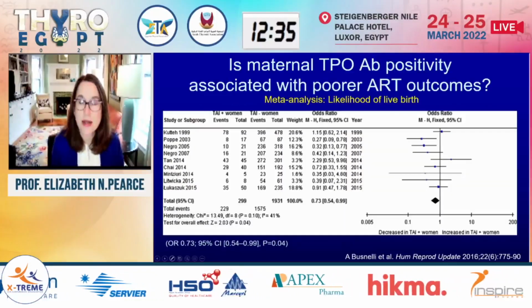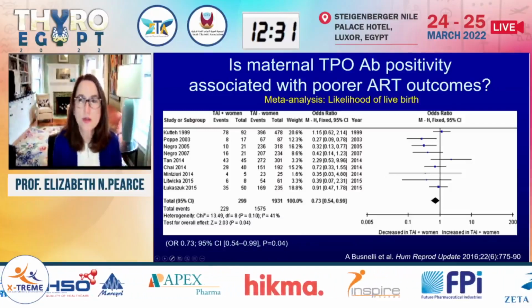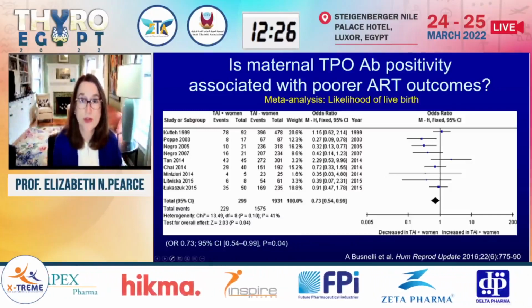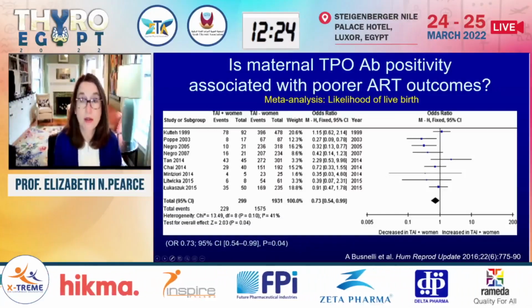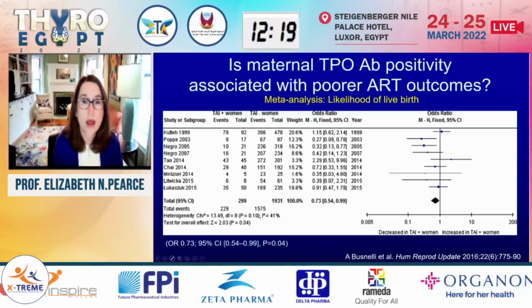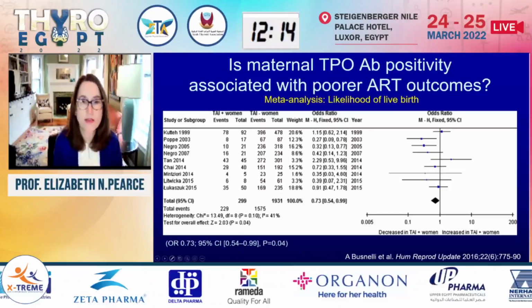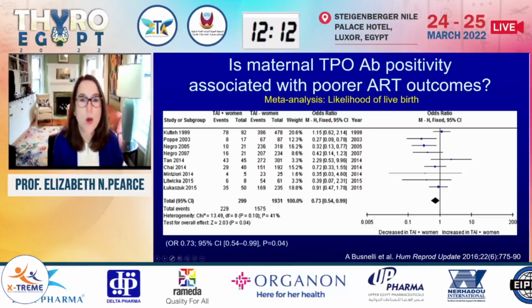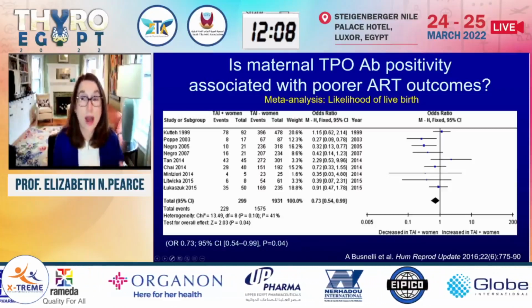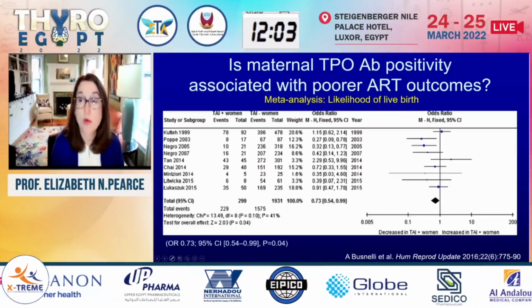This is a meta-analysis that's now a little bit dated, back to 2016, but this looked at pooled studies that looked at the question of whether maternal TPO antibody positivity, even in euthyroid women, is associated with poorer ART outcomes. And here we're looking at the likelihood of live birth, and this pooled analysis does suggest that women with TPO antibody positivity are less likely to have live birth after ART than women who are antibody negative.